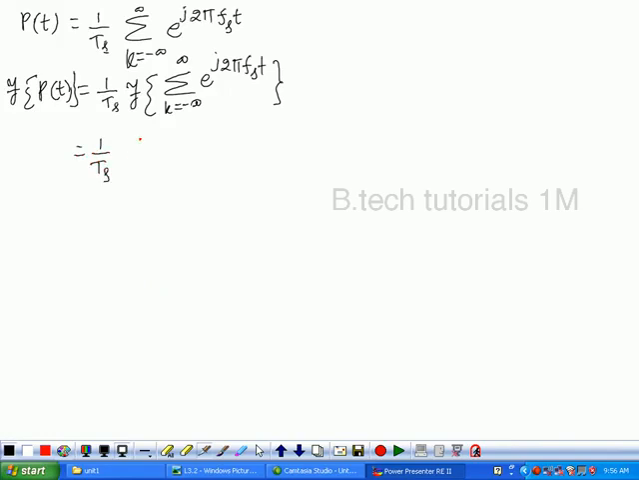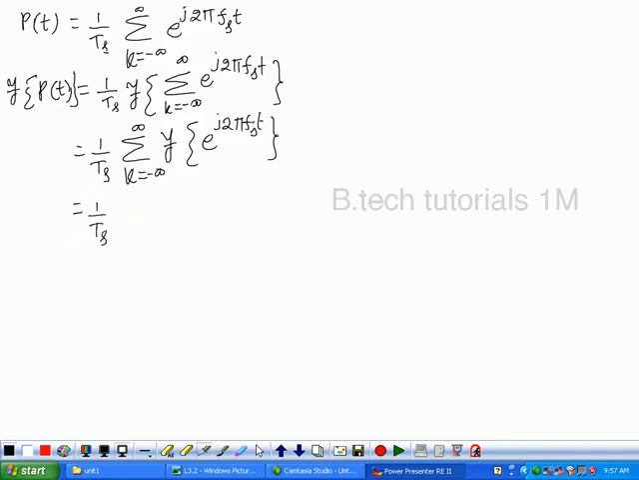This is 1 by Ts. Can I write this as minus infinity to plus infinity Fourier transform of e power j2 pi fs t? Why? Because the Fourier transformation is an integral operation. Summation and integral can be interchanged. So this is equivalent to 1 by Ts.